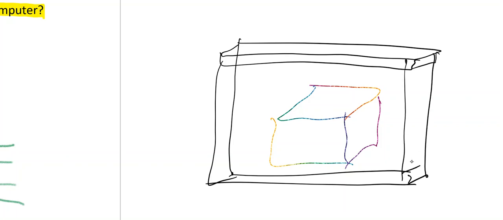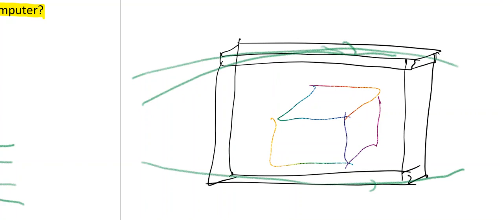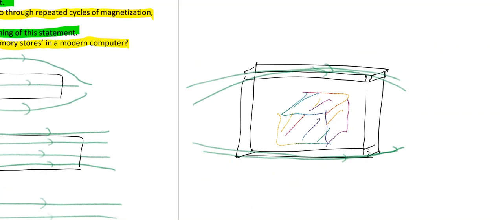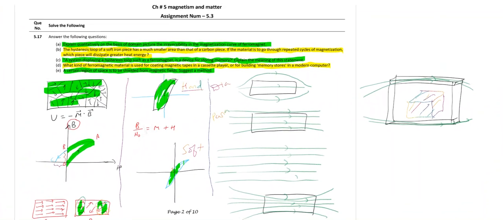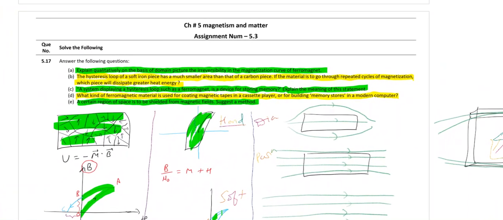Because when you apply external magnetic fields, field lines will prefer to pass through the walls of this box and will not try to pass through this body or block which is to be protected from magnetic field. So if you want to protect anything from magnetic field, you should place it in box of ferromagnetic material. So that is all about this numerical.